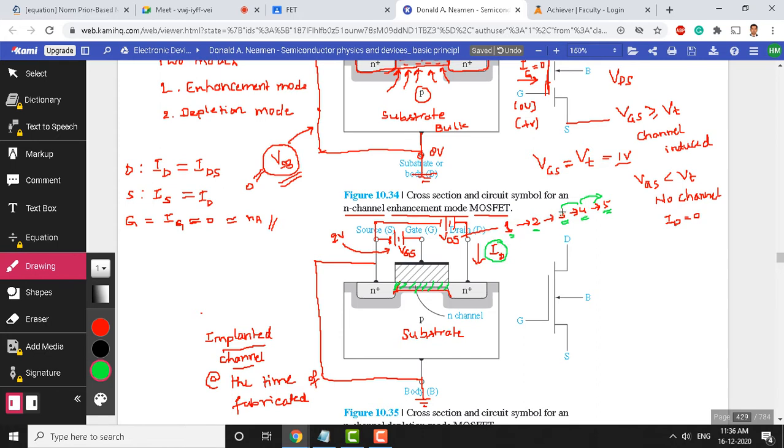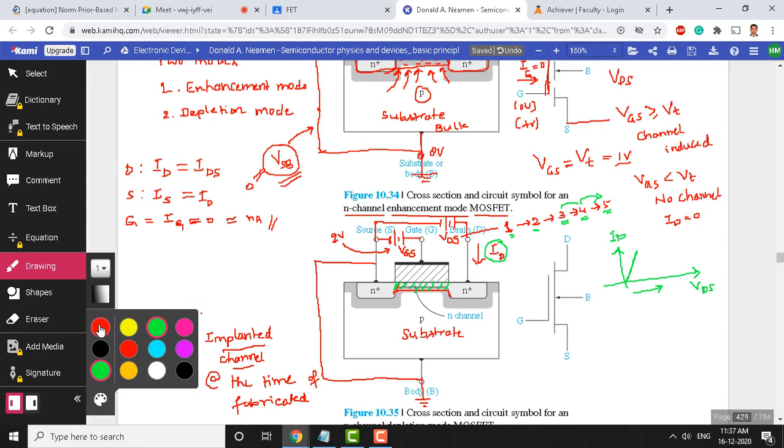But in the beginning you will see a large amount of drain current. The graph will be something like this. If you plot the VDS versus ID graph, initially it will increase as you keep increasing the drain source voltage. You can see this increase in current, but later once it gets saturated, it becomes almost constant like this. So this is the kind of graph you get. This is for some voltage, say VGS equals 2 volts.